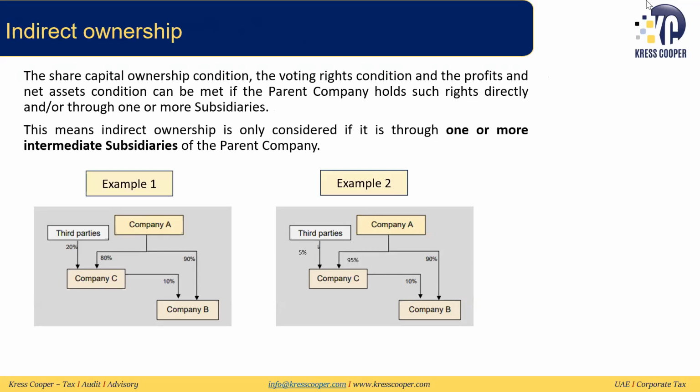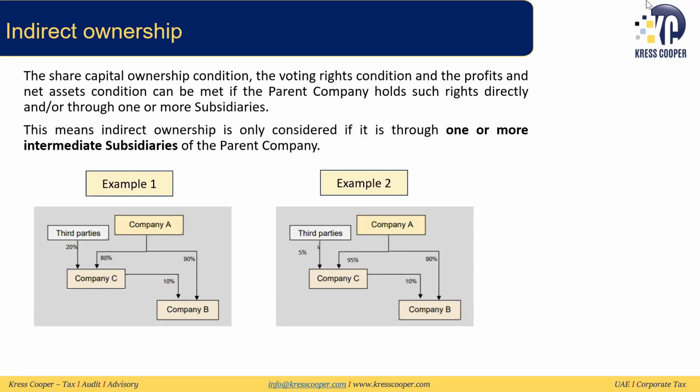In example 1 and 2, in both these examples, company A is having a direct ownership of 90% of company B. In the first example, company A is having 80% of the ownership of company C. In the second, company A is having 95% ownership in company C, and then company C is having a 10% ownership of company B in both these examples. So if you look at example 1, the effective ownership of company A in company B is 90% directly, and then 8% indirectly, so 98%. And then in example 2, it's 90% directly, and then 9.5% indirectly.